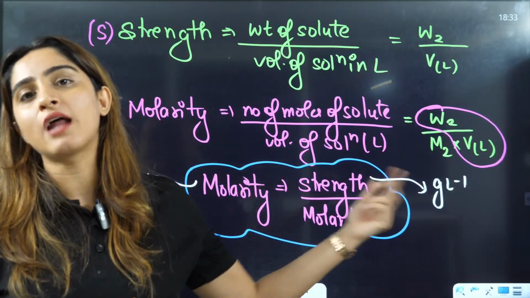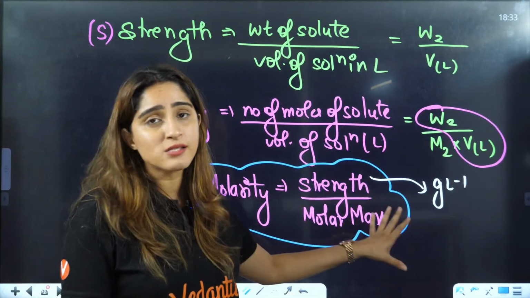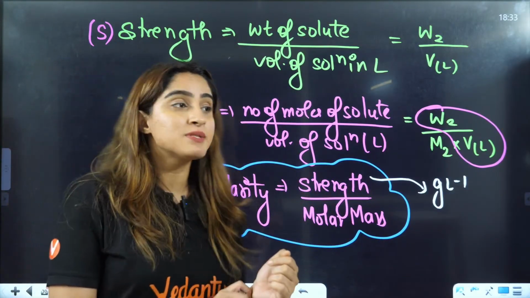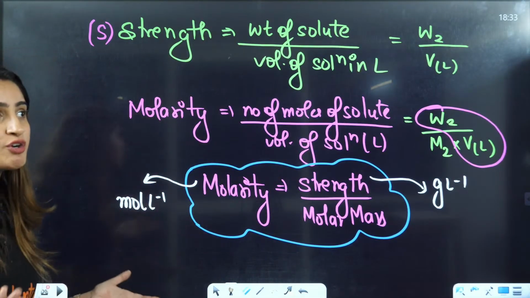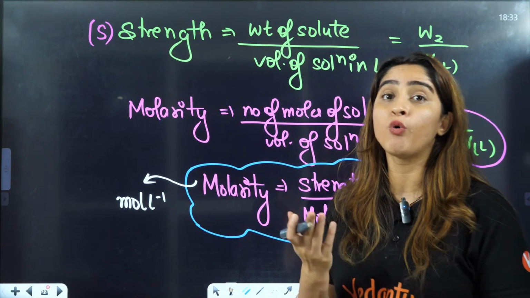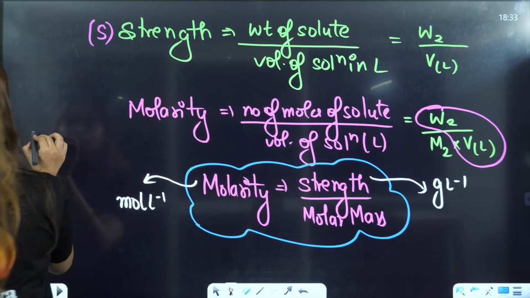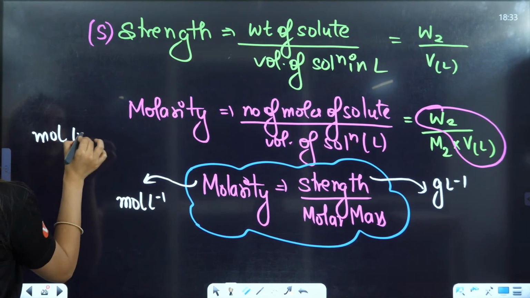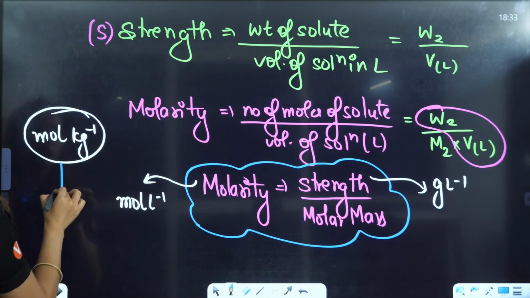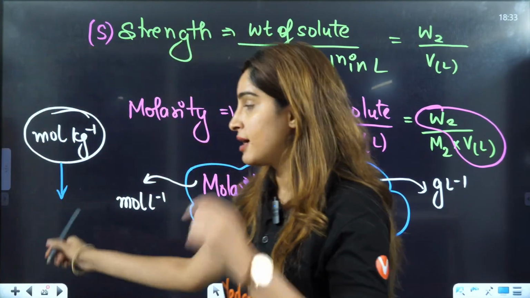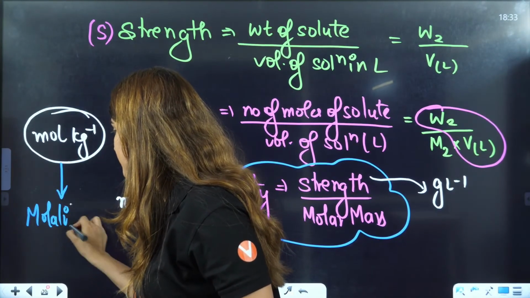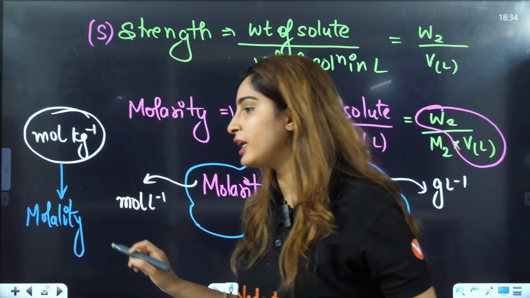Sometimes they will give you, find the concentration in gram per liter. That means they are not asking you to find the molarity, they are asking you to find the strength. Sometimes they will ask you to find the concentration in mole per kilogram. Can you tell me what they are asking? They are asking molality. That means this is the unit of molality. Okay, that you should know.